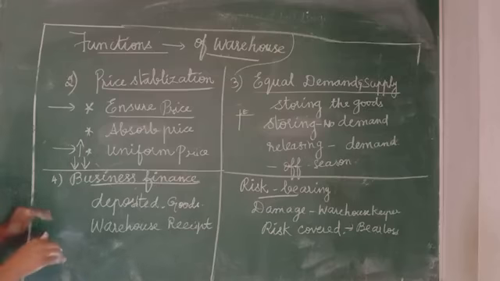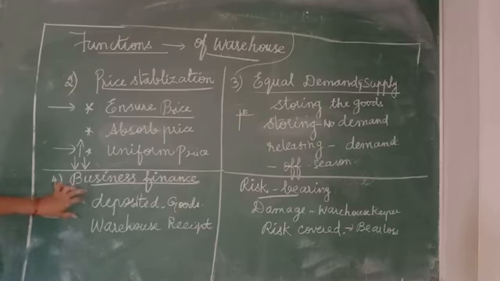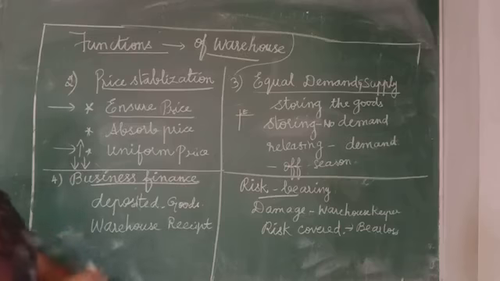Then business finance. Based on the warehouse receipt for the goods deposited in the warehouse, the depositor can get money, because we can show the warehouse receipt and get a loan from the bank. So the finance will be provided through the warehouse. Then risk bearing.